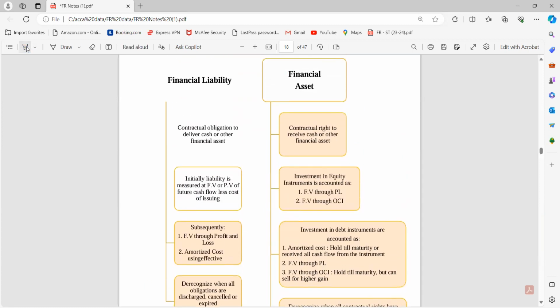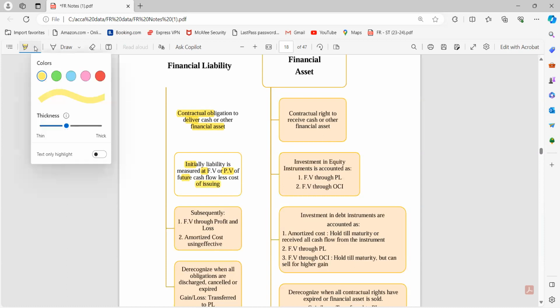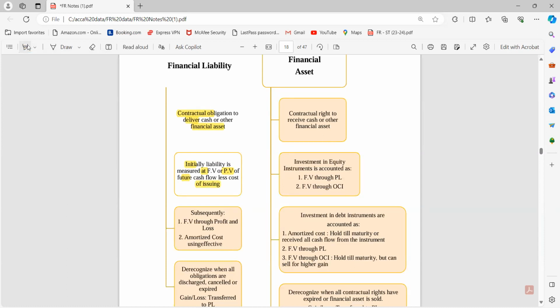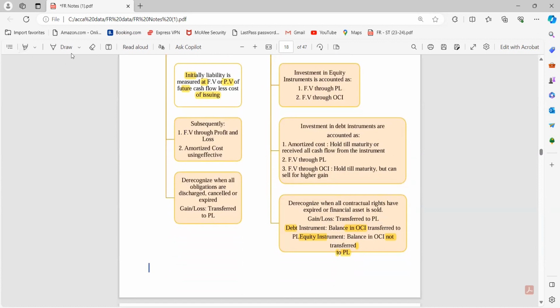Now let's talk about the financial liability. They both are kind of opposite. एक पार्टी का एसेट है, दूसरी पार्टी की liability है. So yes, contractual obligation to deliver cash or other financial assets. Initially the liability is measured at fair value or PV of the future cash flows less cost of issuing. तो मैंने अगर उसको दिखाना है तो यस, मैं उसको प्रेजेंट वैल्यू की टर्म्स में कि कितना मेरी पॉकेट से आउटफ्लो होगा, आई विल बी शोइंग दैट इन सच अ फॉर्म.